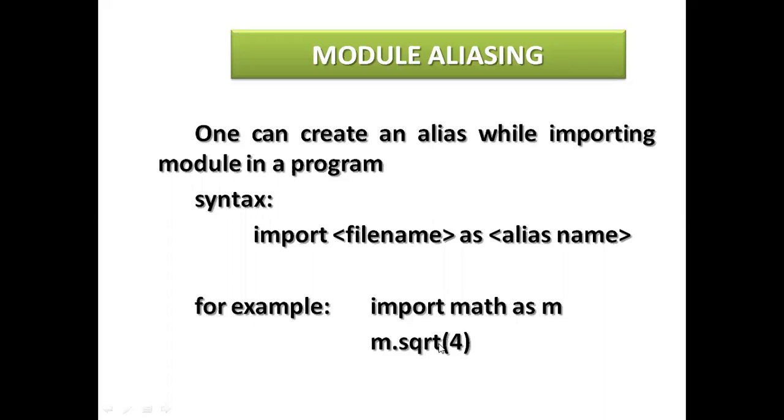So aliasing with the module name, any name can be aliased, just like numpy as np. So np is the numpy name, that is an alias name. You can write the alias name with the functions also.